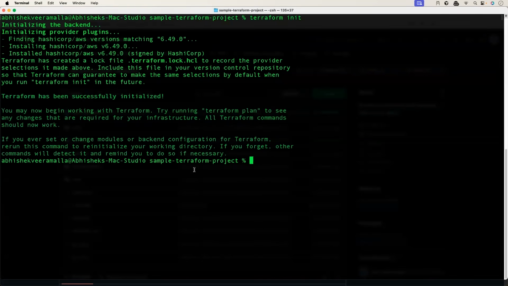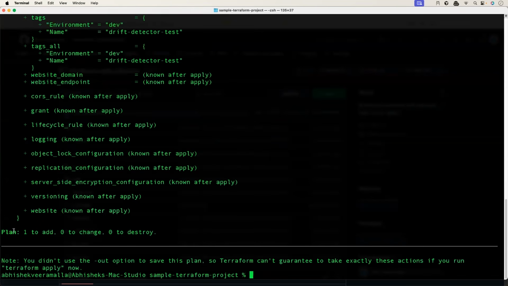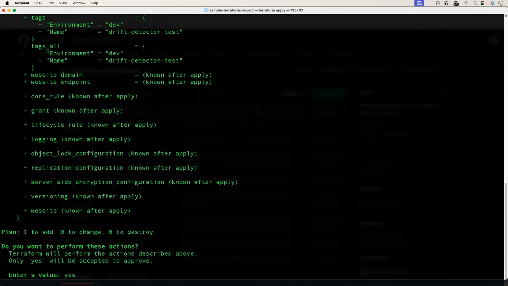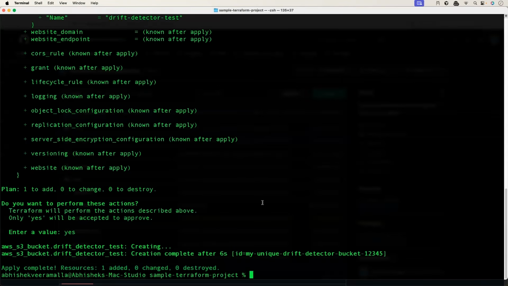Now let me run terraform plan. I can in fact run terraform apply first, but terraform plan. Let's see if our main.tf file is good and it is going to create an S3 bucket for us. Okay, one resource to add, all good. So now I'll run terraform apply. Okay, I'll say yes. There we go. It says a bucket is created.